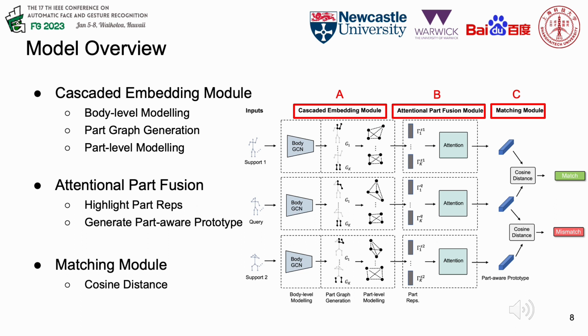Basically, as shown in this picture, we constructed our framework with three modules. Given a skeleton sequence, the cascaded embedding module first transforms this raw sequence into multiple part-based representations. Then the attentional part fusion module will highlight the important parts and generate part-aware prototypes. Finally, the matching module will calculate the distance of different prototypes using the cosine distance metric.